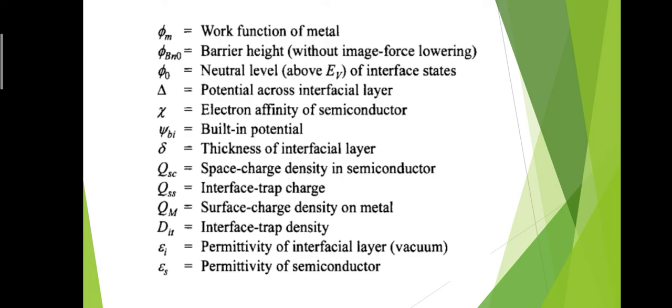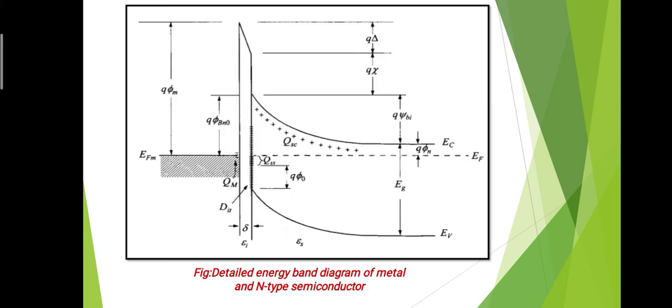QM is the surface charge density on the metal. DIT is the interface charge density. Epsilon I is the permittivity of the interfacial layer, which is in a vacuum. And epsilon is the permittivity of the semiconductor, which is a constant for the particular semiconductor. So all these quantities are shown in the figure or in the graph.